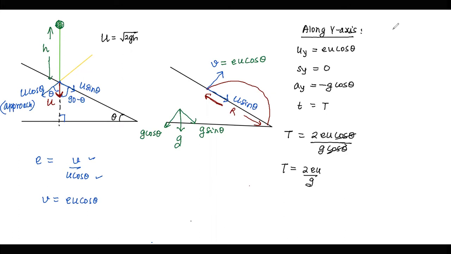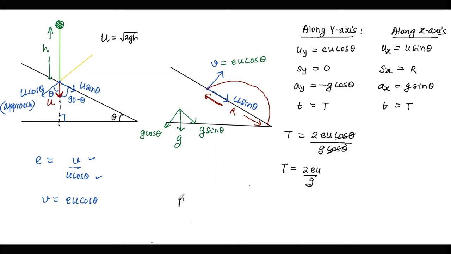And if I solve along the x-axis so as to obtain the value of range, the initial velocity along x-axis is u sin theta. Displacement along x is equal to range, acceleration along x is g sin theta, and the time is t.